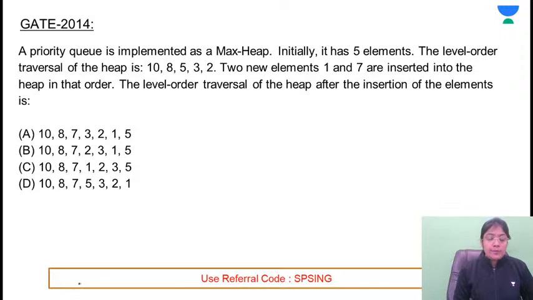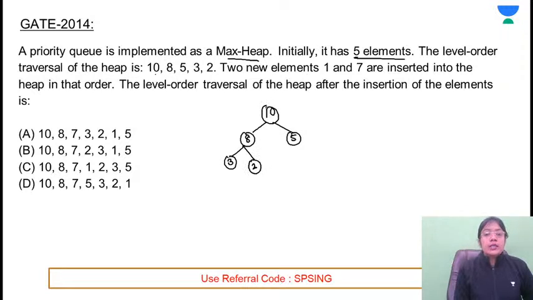A. Okay. Let's see. They're saying that the priority queue is implemented as a max heap. Initially it has 5 elements. The level order traversal of the tree is 10, 8, 5, 3, 2. You know what level order traversal is? This is 10, 8, 5, 3 and 2. This is nothing but the max heap. 2 elements 1 and 7 are inserted into the heap in that order. So first of all 1 is added. It is not creating any problem. This is the heap tree.